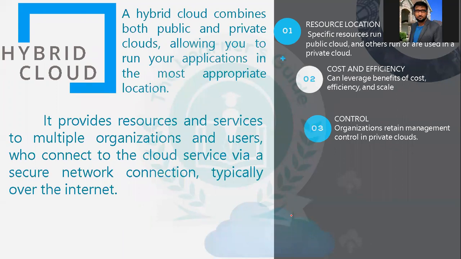As I was giving the example, the ICICI website they can keep on the cloud, and the database they can put on the private cloud. This kind of model is called a hybrid cloud. When somebody logs in to ICICI.com, the website will open from the cloud. The moment you enter the username and password, that will hit an API, and the API will call your private cloud, and from the private cloud the database will get authenticated and used. As an example, if you are really worried about security, these things can be arranged.